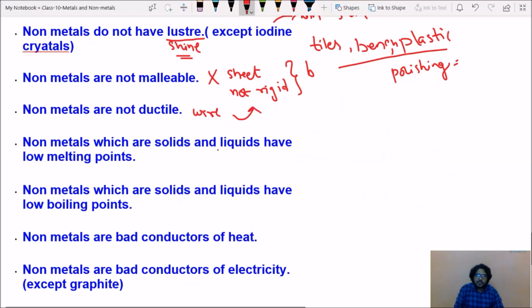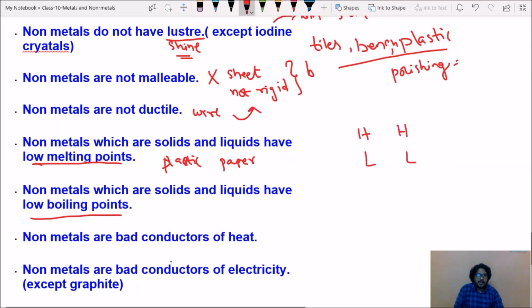Non-metals which are solids and liquids have very low melting points. Just a small temperature is enough. See the example of plastic. You can melt plastic by using a small matchstick, isn't it? If you take paper, just a candle flame is enough to burn it. Like that, all non-metals have low melting points, and low boiling points. Whenever there is high melting point, there will be high boiling point. Whenever there is low melting point, there will be low boiling point.